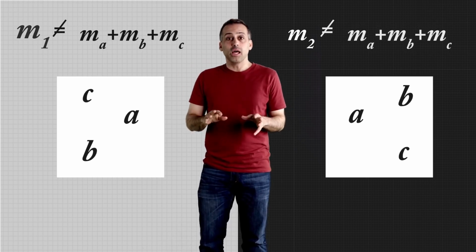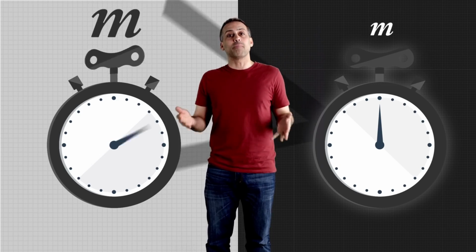Here's a concrete example. Imagine two wind-up watches that are identical atom for atom, except that one of them is fully wound up and running, but the other one has stopped. According to Einstein, the watch that's running has a greater mass.